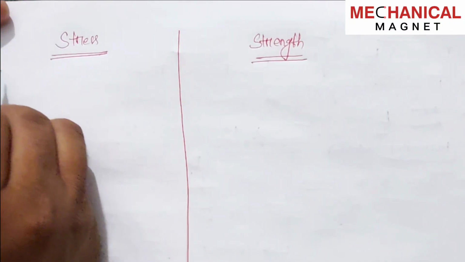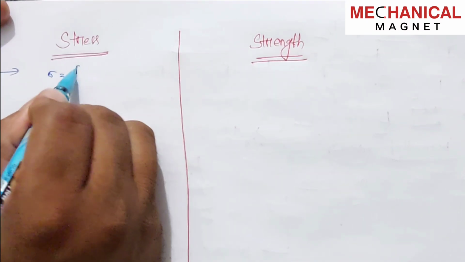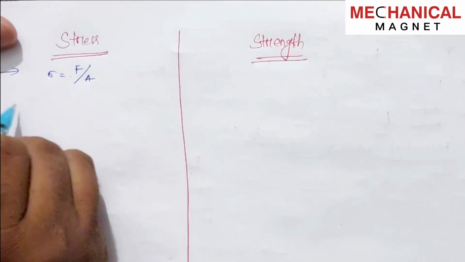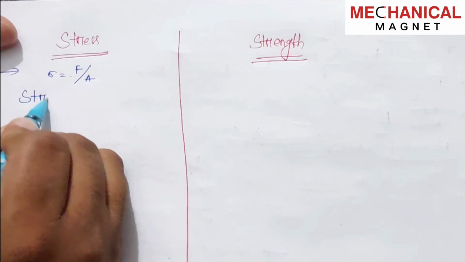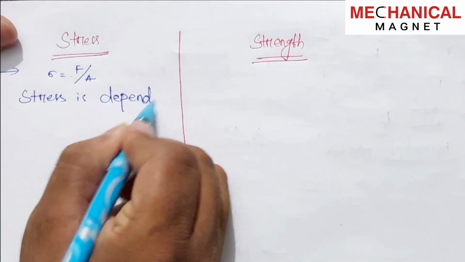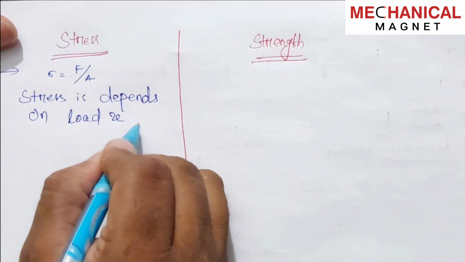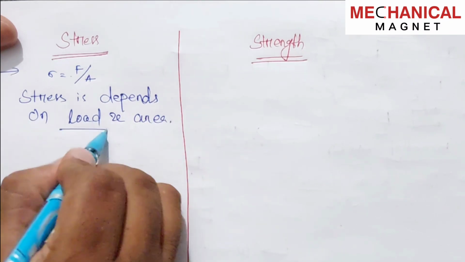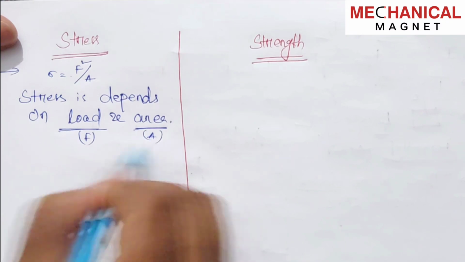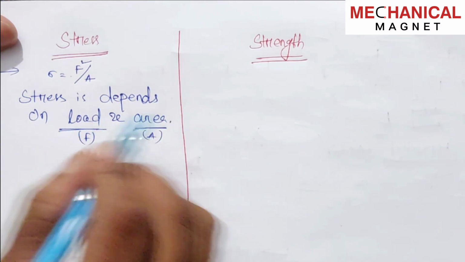We know that stress is what? Stress sigma is equal to force applied to the cross-sectional area A. Means directly we can say stress depends upon load and area. Load means the F, this is the load, and area is the A. Okay, so stress directly depends upon the load and area.